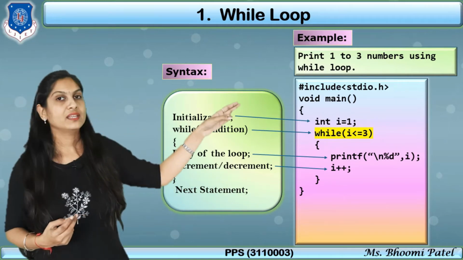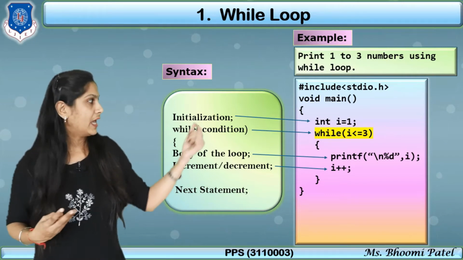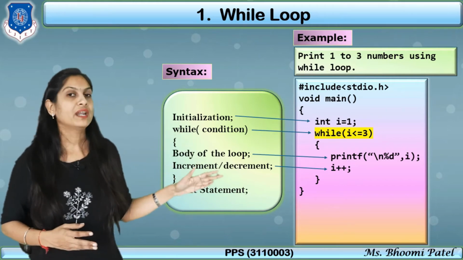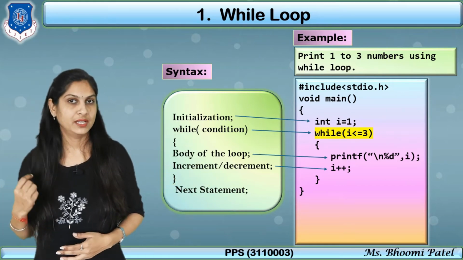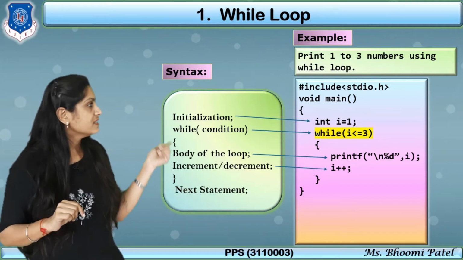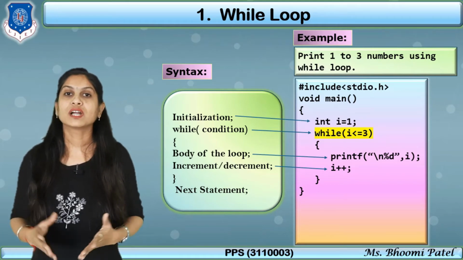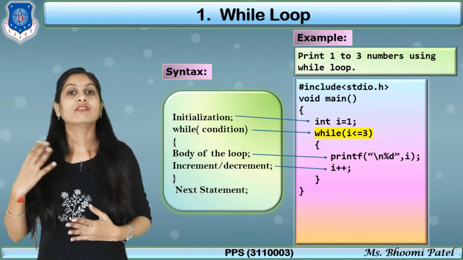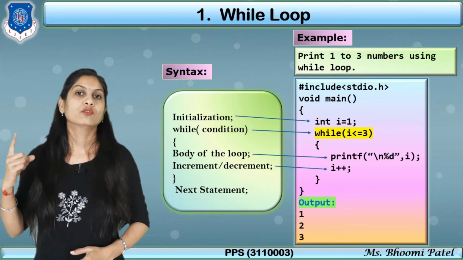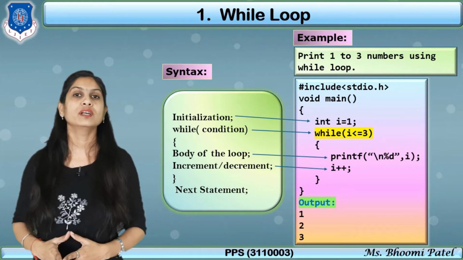Now move again to the while loop, i is updated to 3, and 3 equals 3, so again the condition is true. Then we print the value of i, that is 3. i is incremented and becomes 4. So again check the condition: is 4 less than or equal to 3? No. Now our condition becomes false and our loop stops here, and the output is 1, 2 and 3. Clear? So this is about the while loop.